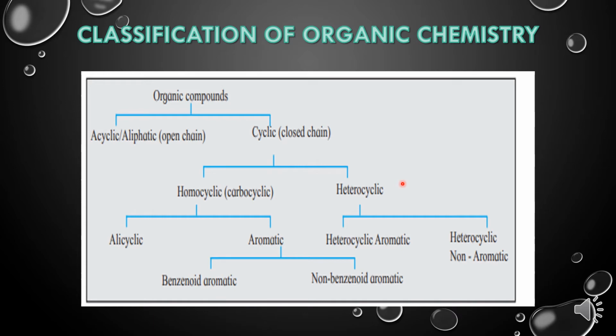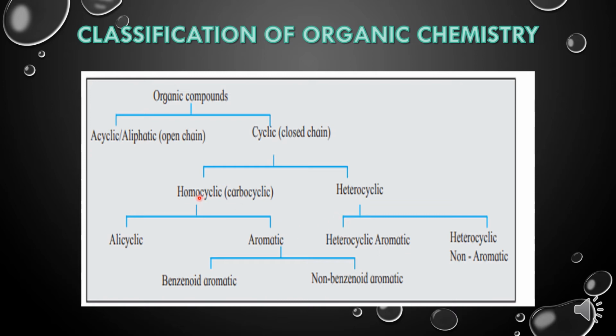Heterocyclic organic compounds are those compounds where in the ring, other than carbon atom, another element's atom like oxygen, sulfur, nitrogen may be present, and that atom will be called as heteroatom. I repeat, heteroatom used to be present in case of heterocyclic organic compounds. The ring in case of heterocyclic compounds is not only made up of carbon atoms.